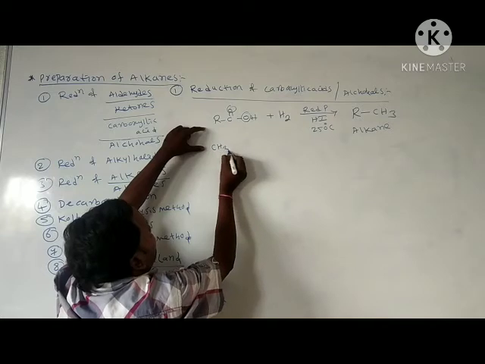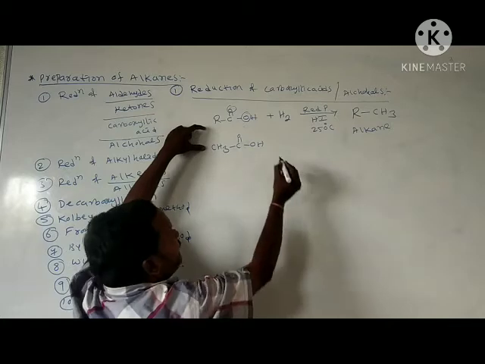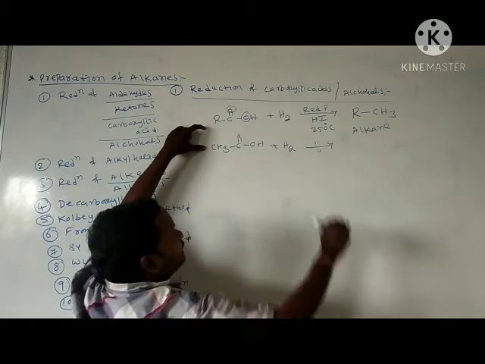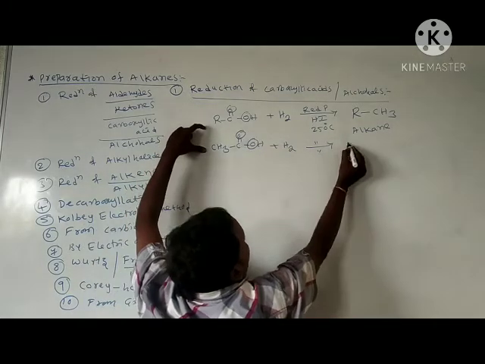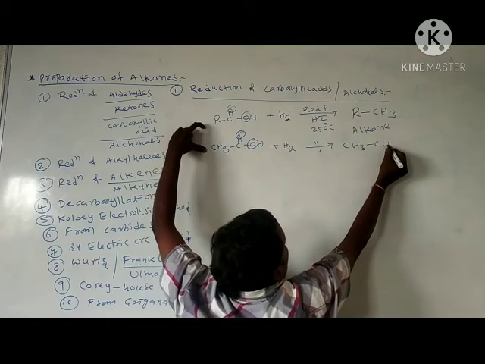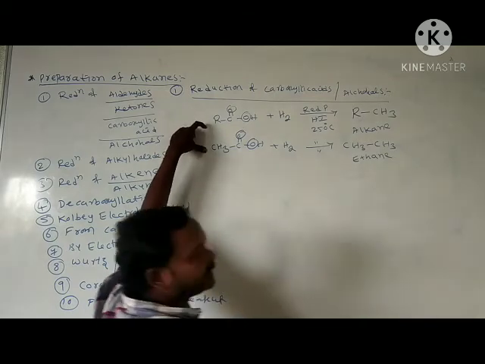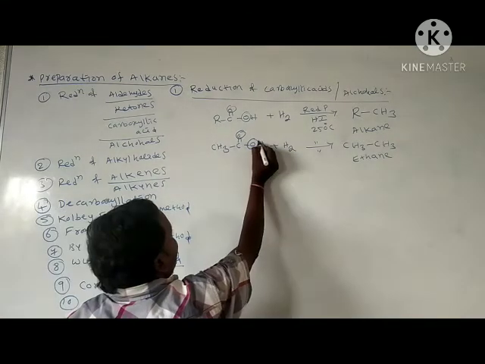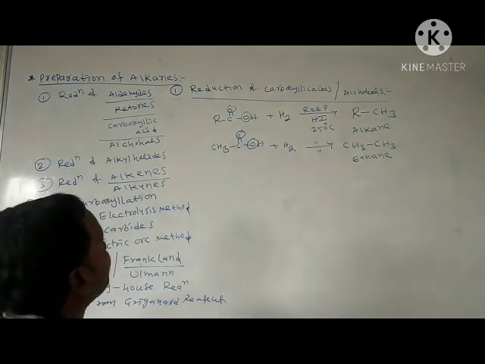Here I am taking CH3 C double bond OH, acetic acid, addition with hydrogen. In the presence of these conditions, it loses two oxygens, and adding hydrogen we get CH3 CH3, called ethane. Here we prepare ethane from the carboxylic acid by this method in the presence of red phosphorus and HI at 250 degrees centigrade.